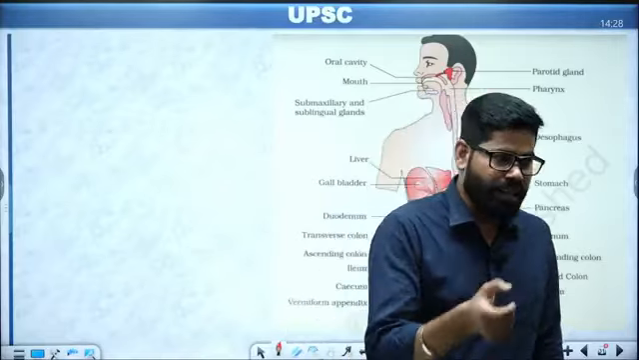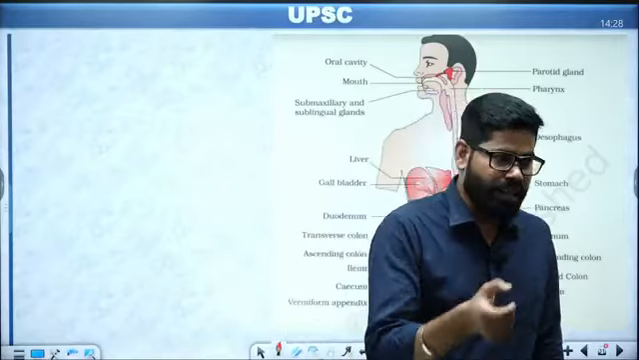Now what actually is digestion? When we talk about digestion, like we have seen respiration, in the same manner, it is the breakdown of food into simpler molecules.